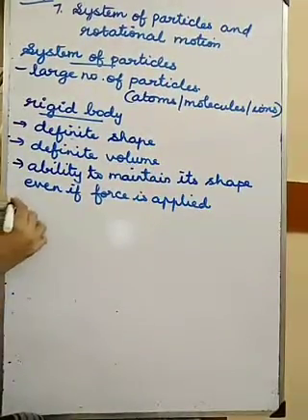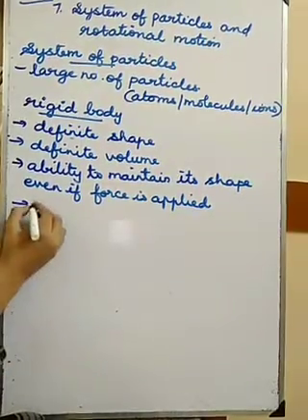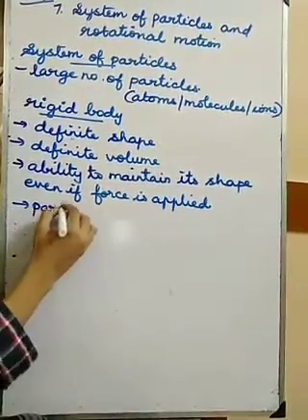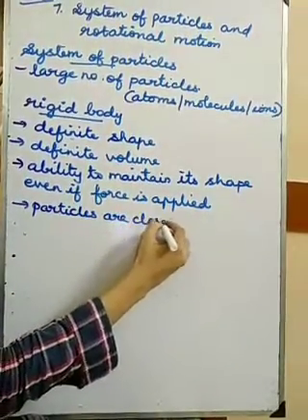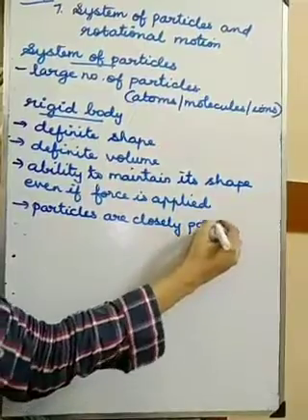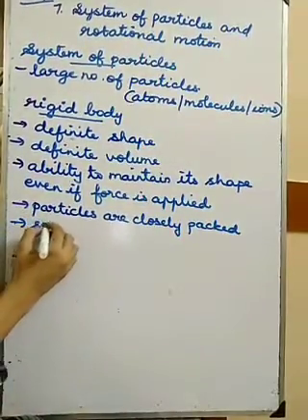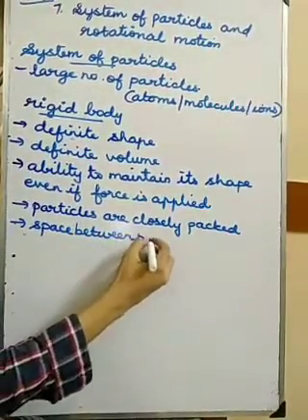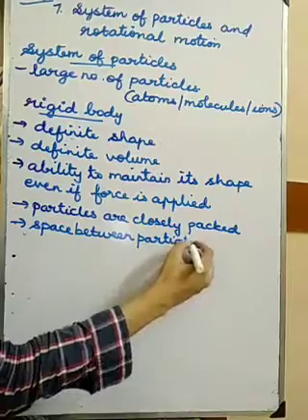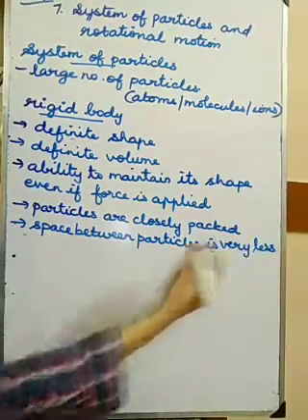In solid, how will the particles be packed? The particles will be closely packed or tightly packed. So in a rigid body, the particles are very closely packed, and the space between the particles is very less.